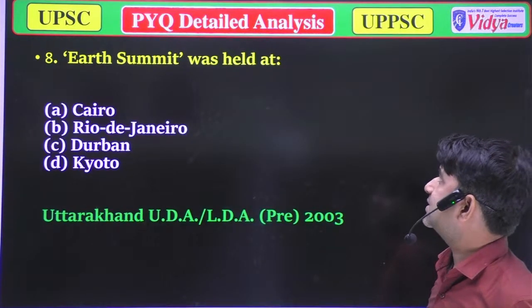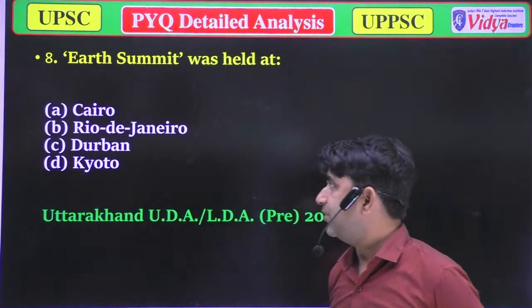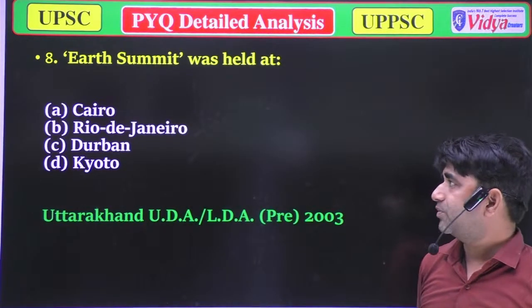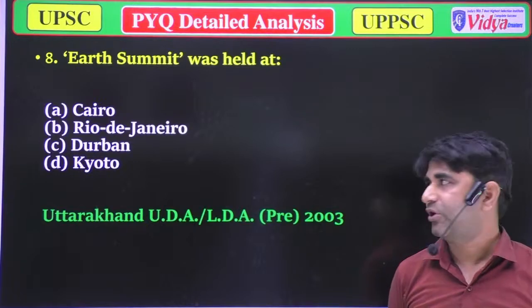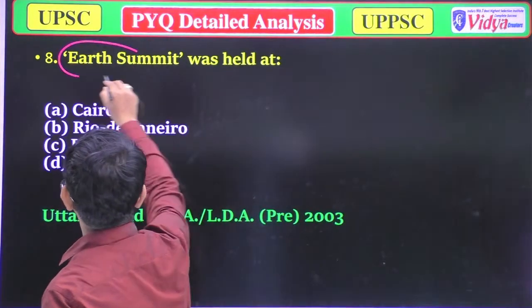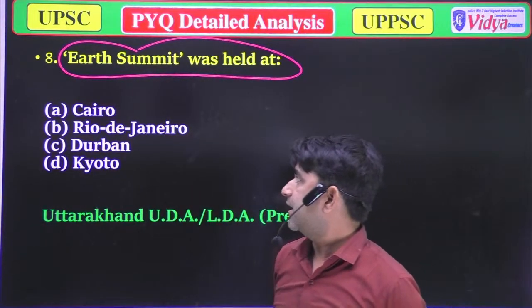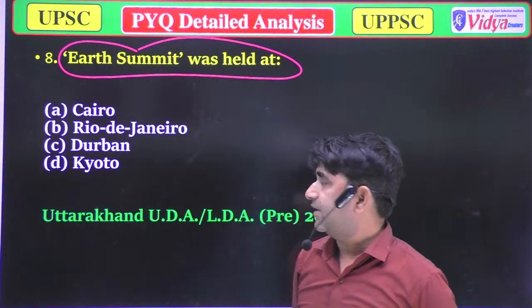Earth Summit was held at. Options are option A Cairo, option B Rio de Janeiro, option C Durban, and option D Quito. The question is, at which place was the Earth Summit held? Options are Cairo, Rio de Janeiro, Durban, and Quito.